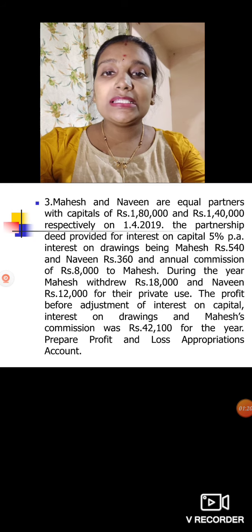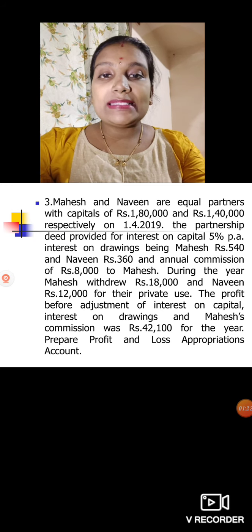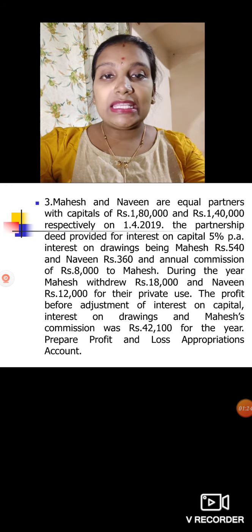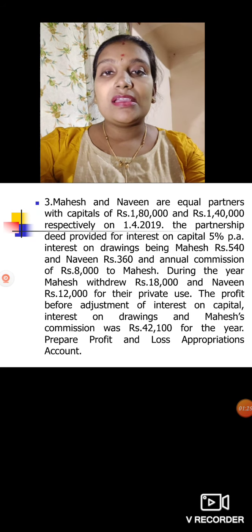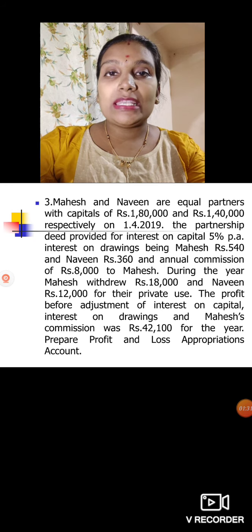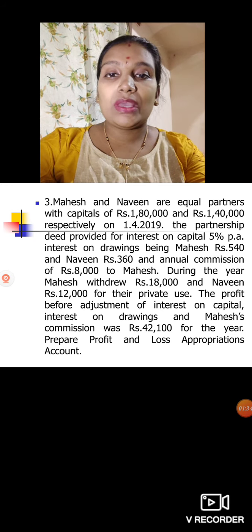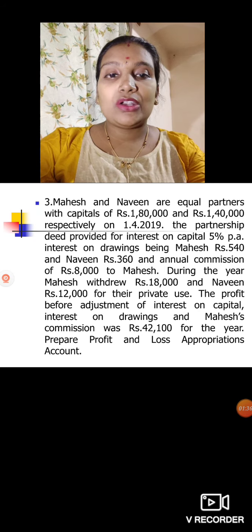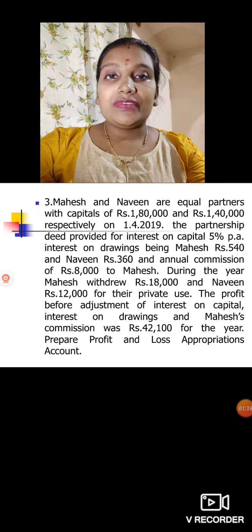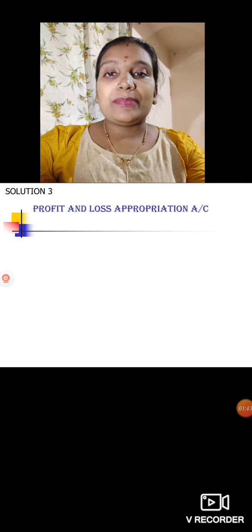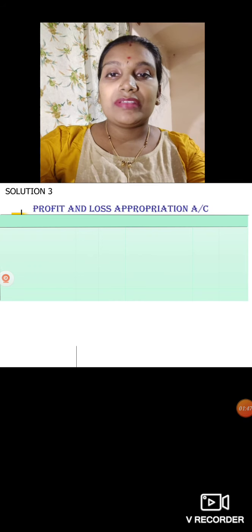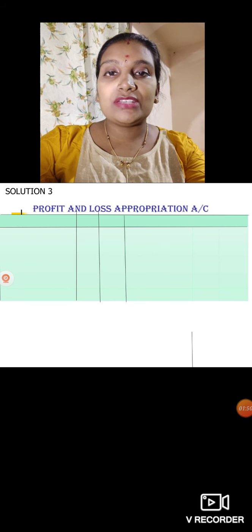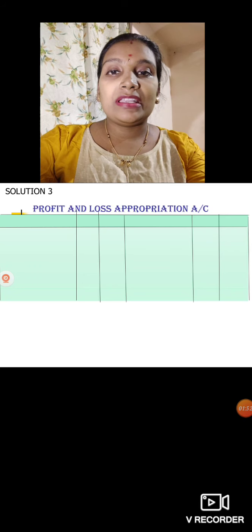Then the profit before adjustment of interest on capital, interest on drawings and Mahesh's commission was 42,100. That means their net profit is 42,100. So you have to prepare the profit and loss appropriation account. We'll see the solution of it. The account format you all remember, I hope, right? Debit and credit you should write. Don't forget to write the debit and credit.